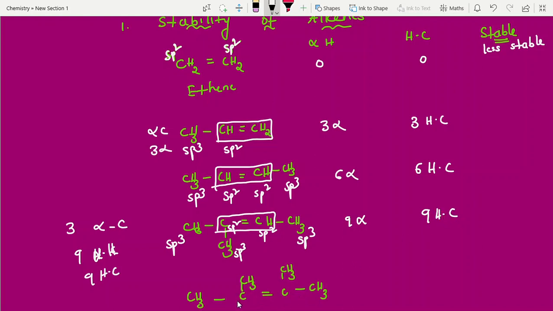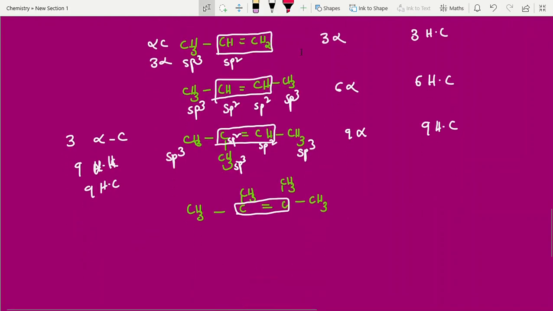Clear? Now this is your active site, right? Sp2 hybridized, sp2 hybridized. So this is sp2 hybridization, sp2 hybridization. This is sp3, this is sp3, this is sp3, this is also sp3.